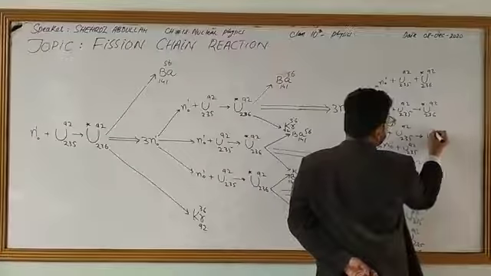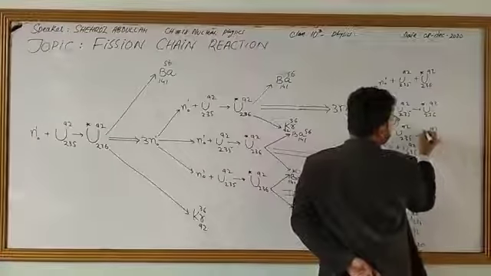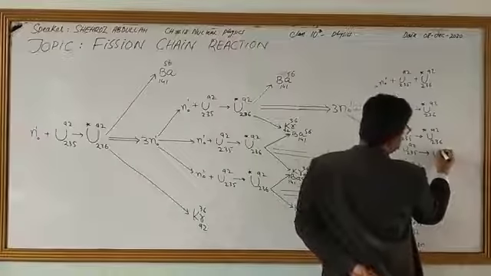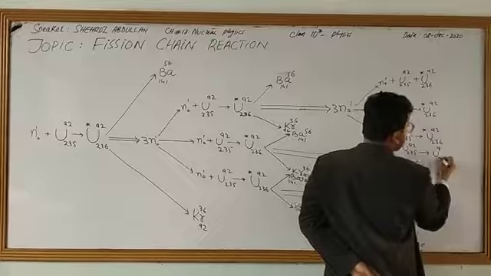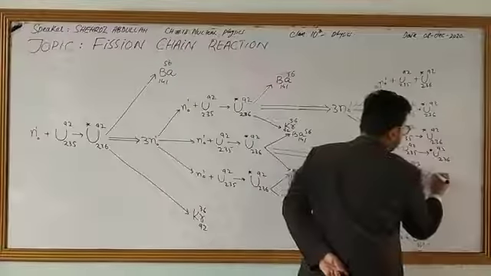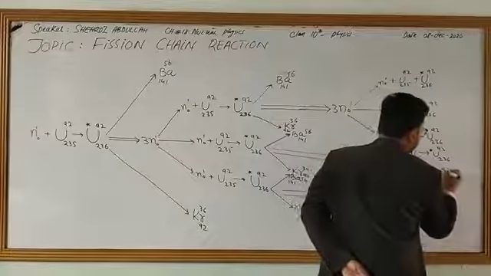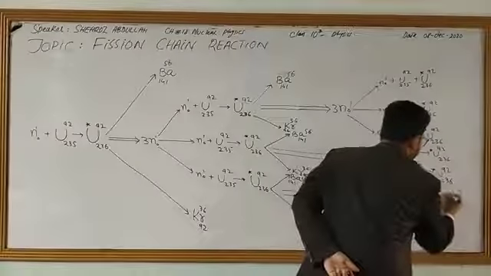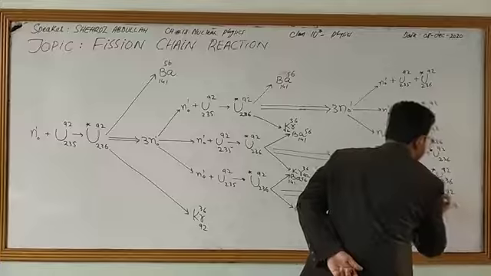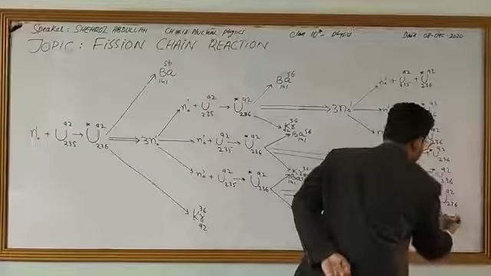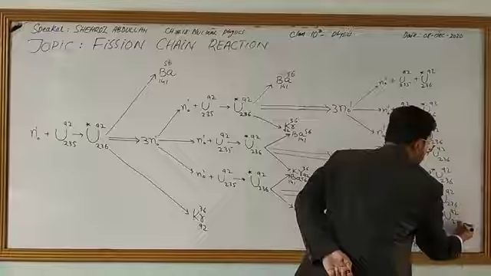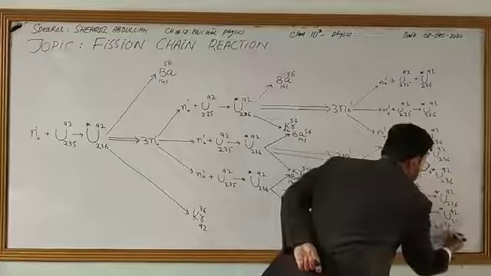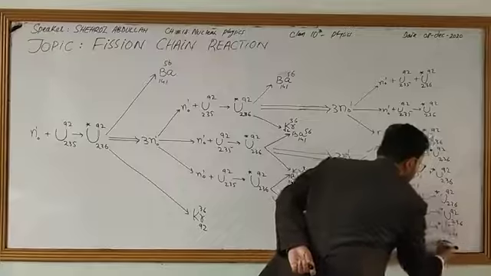Similarly, uranium-92 236 star, again and again.